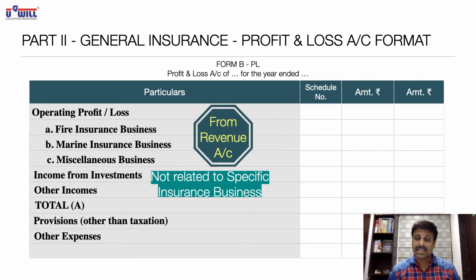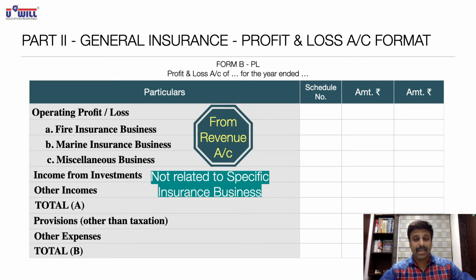Means in that premises you do fire insurance business also, general insurance like accident, mediclaim, all insurance businesses. So whatever rent you pay for that premises, can you allocate it to any one particular insurance business? No. That rent will come in profit and loss account. So such other expenses which cannot be identified with any particular insurance business will come in profit and loss account. We'll get the total B.